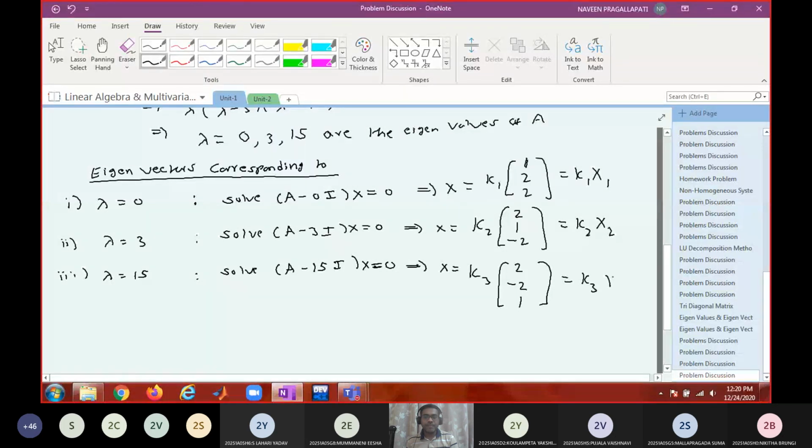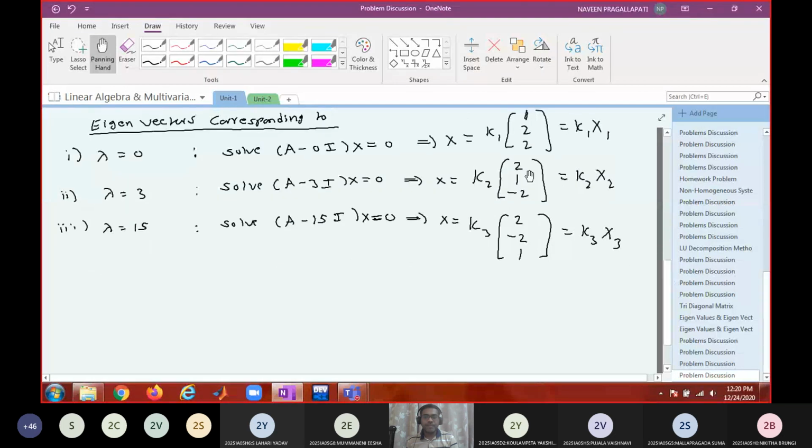Now again you can see one linearly independent, one linearly independent, one linearly independent. Put these three vectors together and find the determinant. You will notice that their determinant is non-zero. That means these three put together are also linearly independent eigenvectors. So you will have three linearly independent eigenvectors in this case also.